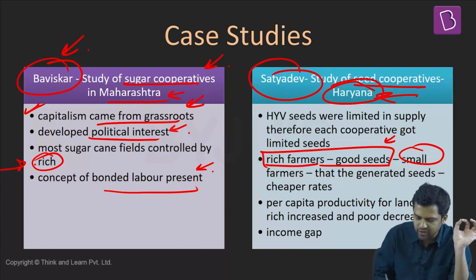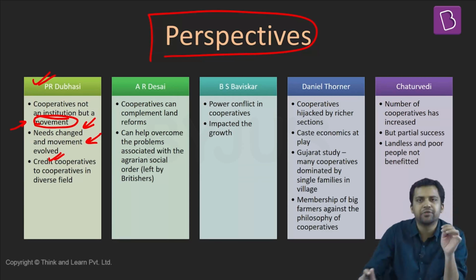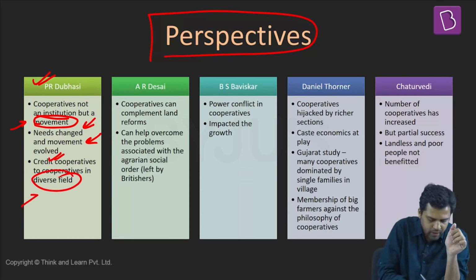Now we will look at some more perspectives on cooperatives, what different thinkers have to say about them. P.R. Dubhashi says that cooperation is not just an institution but a movement in itself. Over a period of time, the needs of people have changed and the movement has evolved. Initially, the cooperative sector was primarily dominated by credit cooperatives. Now you have cooperatives across different sectors and diverse fields.